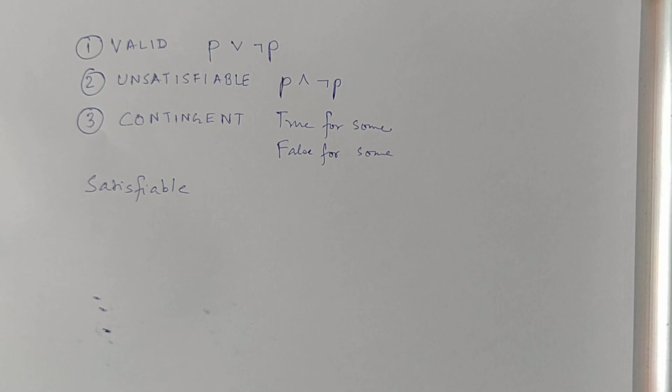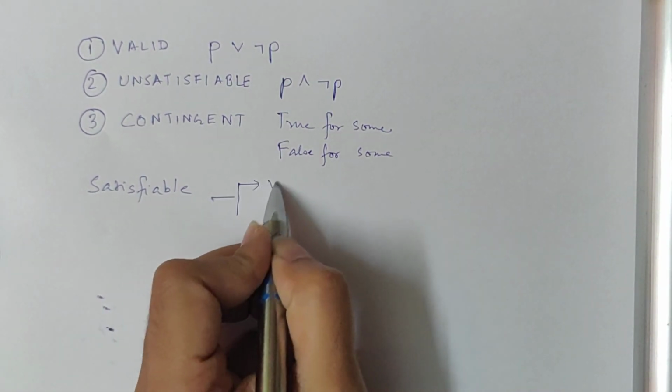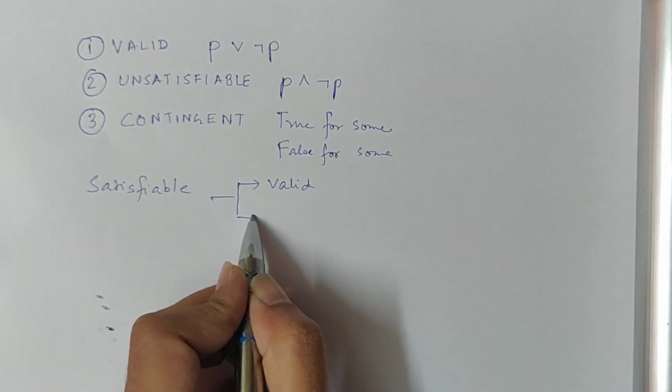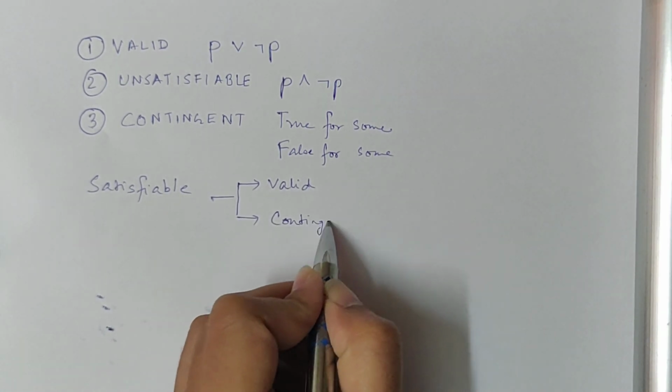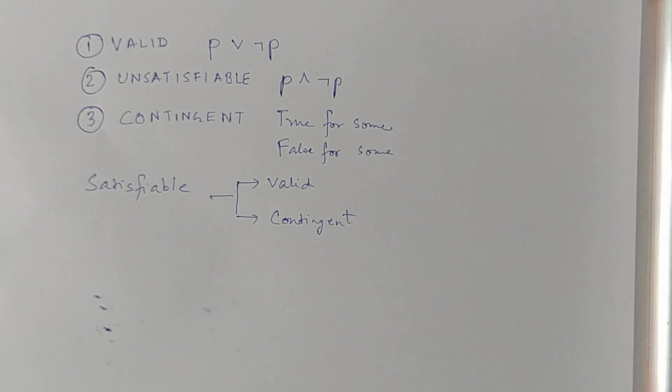So, as you can understand from common sense, only valid and contingent sentences fall within the class of satisfiable sentences, because an unsatisfiable sentence will never come out to be true. It is always coming out to be false. Sorry. So these are the three main types of sentences: valid, unsatisfiable, and contingent.